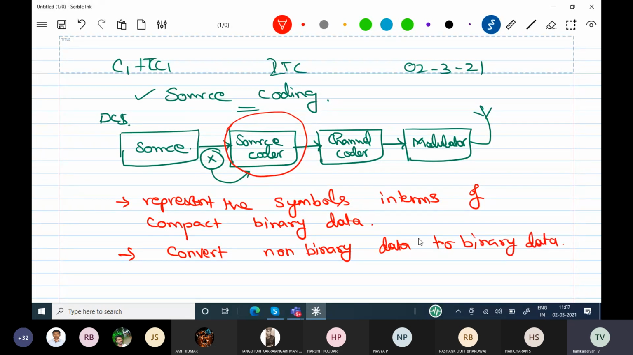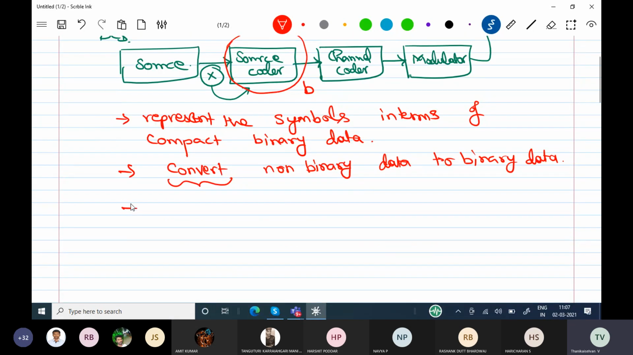This conversion is going to be achieved with the help of various algorithms. So X is the discrete memoryless symbol, and the output of the source coder is going to be B, which is binary. This source coder has some requirements.